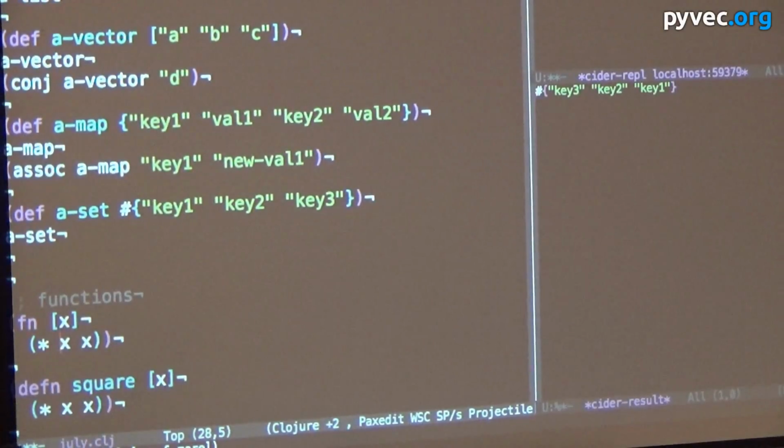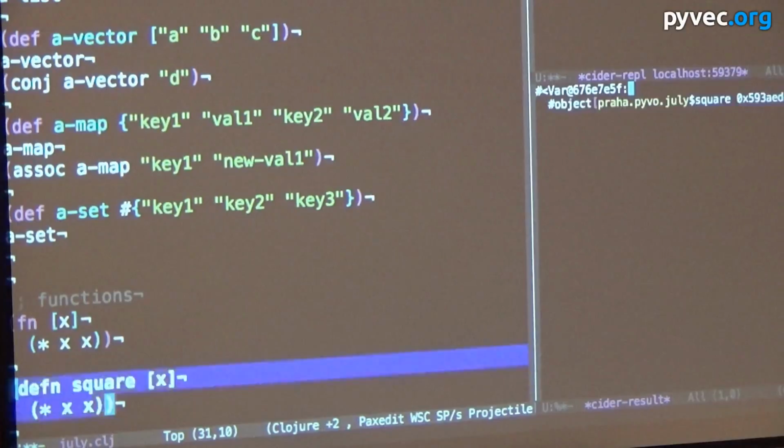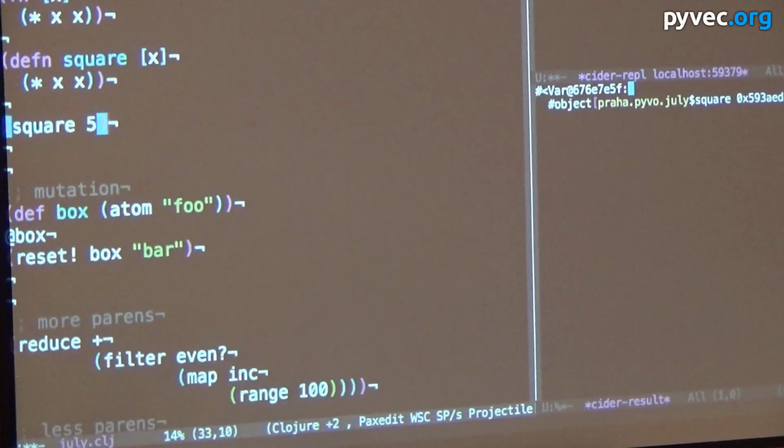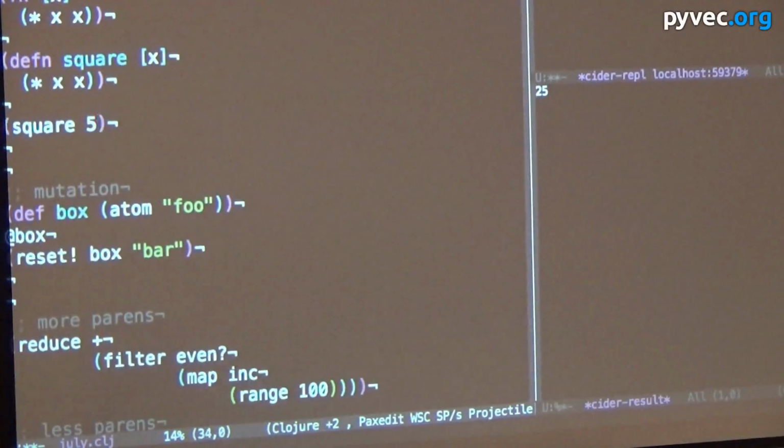Okay, Clojure is a functional programming language. Functions are first class. They're the primary construct for doing things. Don't know how else to say that, sorry. This is how you create a function. So we're creating a function here that is squaring a number. Defining a named function is such a common thing that there's a special form for it, which is defn. So it's like def plus fn. So we can create a function called square, and then we can call it with the number we want, and we get the result.